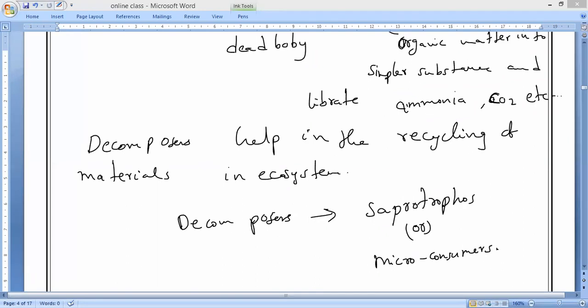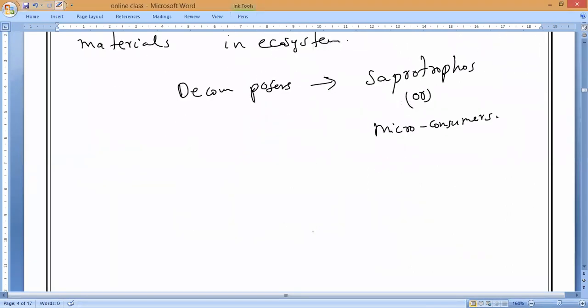Hope you all understand till here. If anybody has any doubt about decomposers, you can ask me. Even in tomorrow's class, I will show you the decomposers and everything. They are extremely small, so we have to see them with a highly magnifying microscope. I will try to show you those images in the next class.